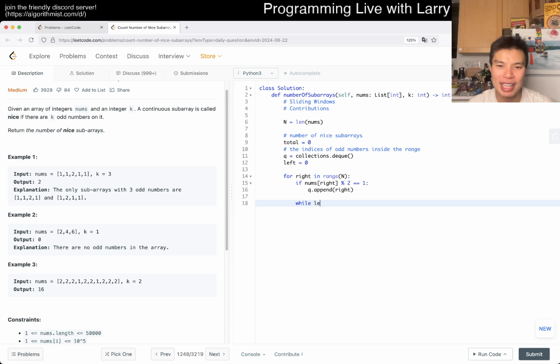But yeah, and then while length of Q is greater than K, we want to keep it to K, right? So then the invariant is that the range will only go up to K. So then here, we will pop left, right?